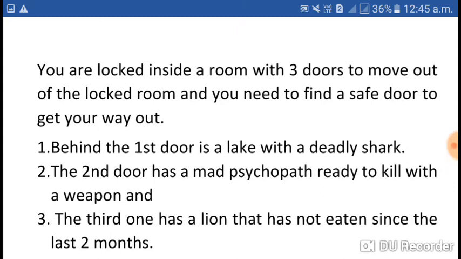To move out of the locked room, you need to find a safe door. But the conditions are now, we have to make decisions according to the conditions. That is the intelligence. Again, I am repeating, you are locked inside a room with 3 doors and you need to find a safe door to get your way out.